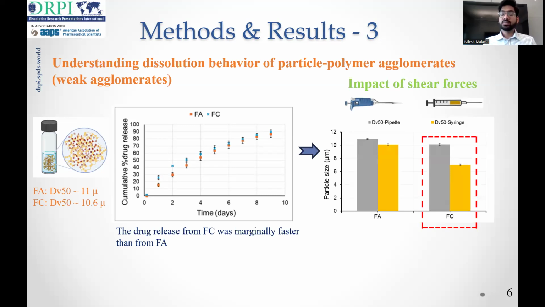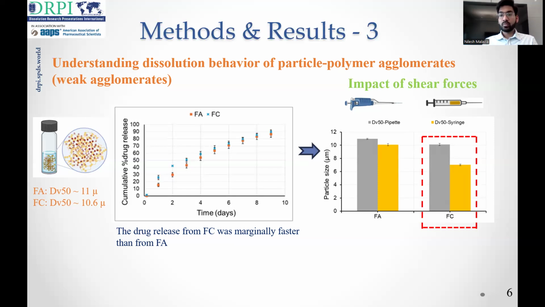So we introduced our suspension sample into the particle sizing system using pipette and syringe and checked the particle size for formulation FA and FC. So in case of FA, we can see that when the suspension is introduced using pipette and syringe, there is not much difference in the particle size.